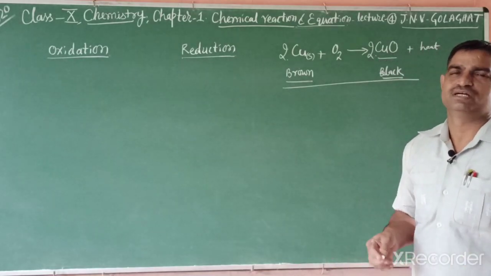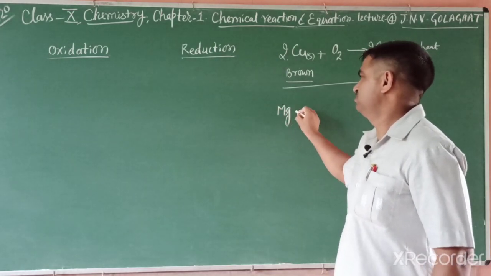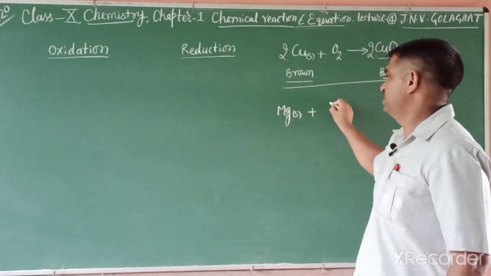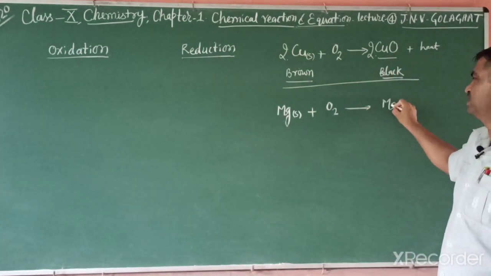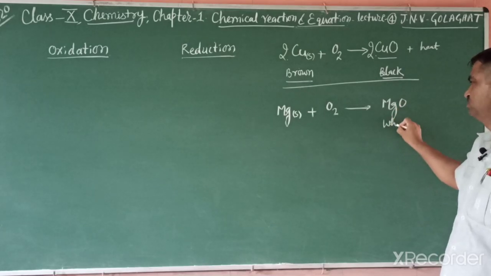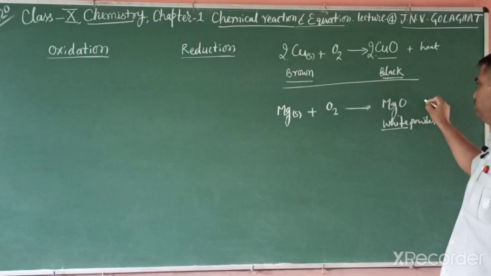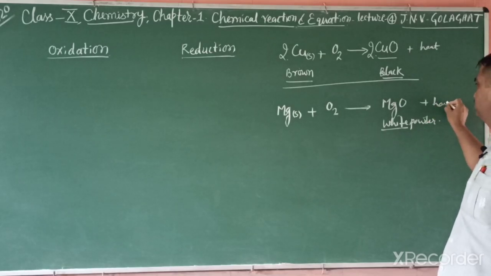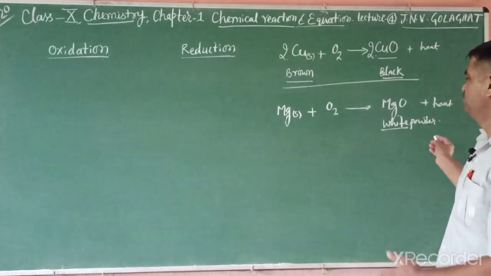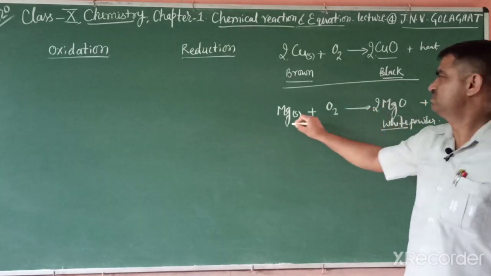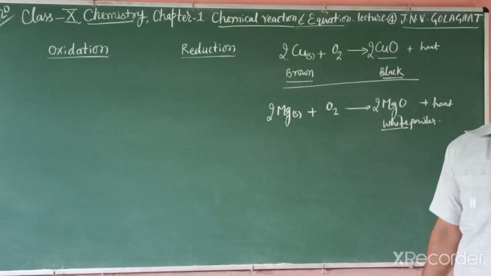Another activity is the burning of magnesium ribbon. How can we write it? Magnesium, solid state. When it burns in oxygen, what do we get? A white powder, magnesium oxide. In this reaction also a lot of heat is released, so that is also an exothermic reaction. When you balance, then write. So these are also combination reactions, but this one is a redox reaction.